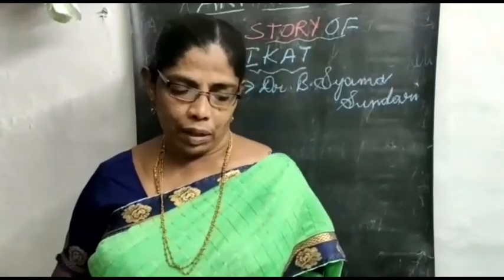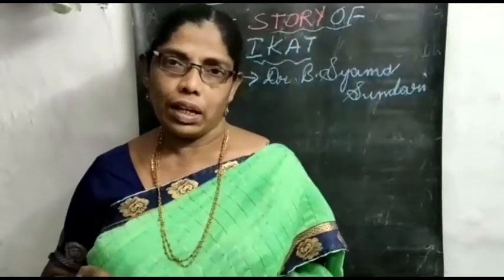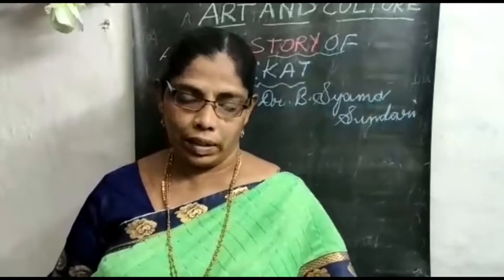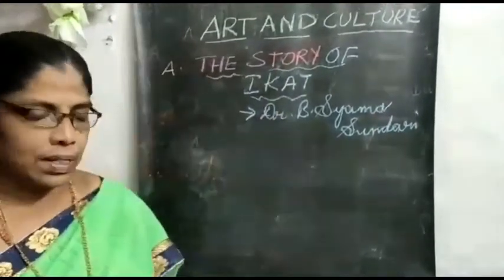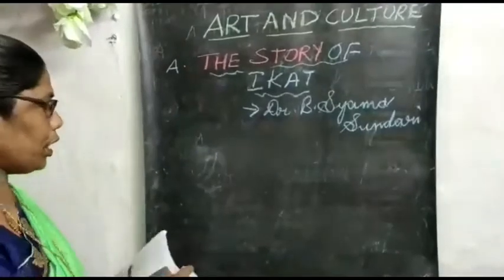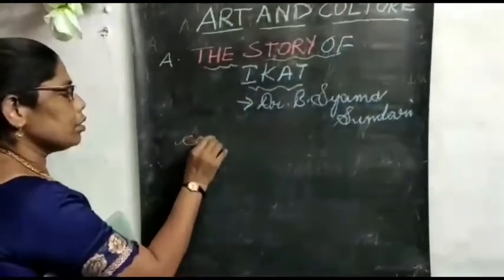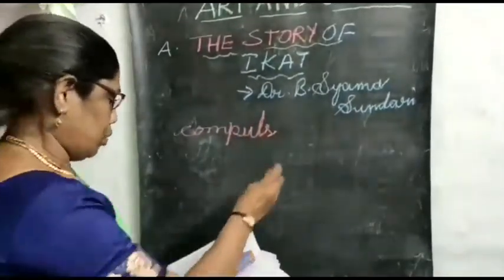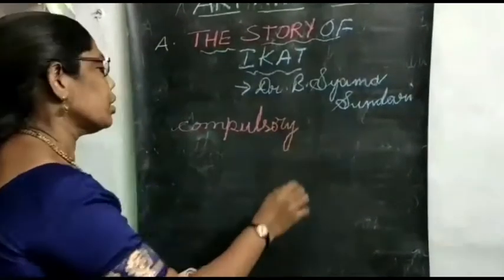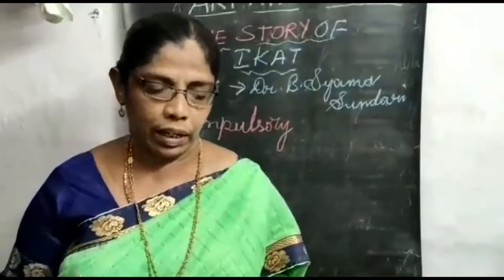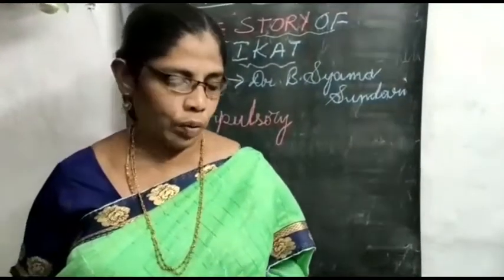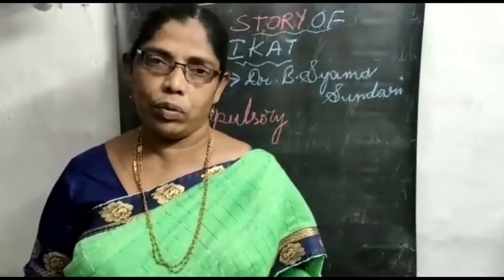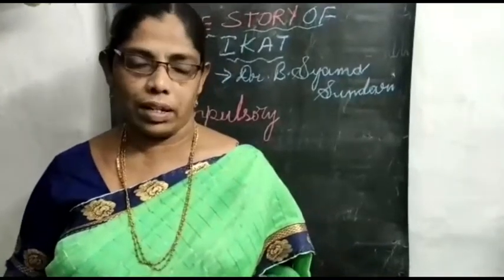The mandatory 5 minutes was over. The break time, 5 minutes. Mandatory means compulsory. The meaning of mandatory is compulsory. Compulsory, spelling C-O-M-P-U-L-S-O-R-Y. The compulsory 5 minutes break was over and the teacher did not come yet. So even after the break time was over, the teacher did not come to class.